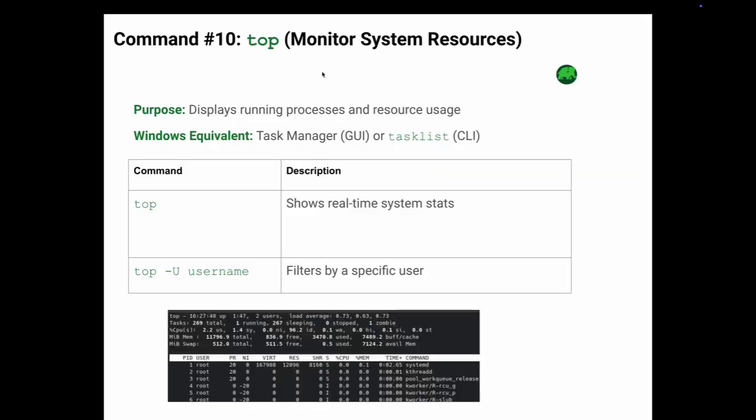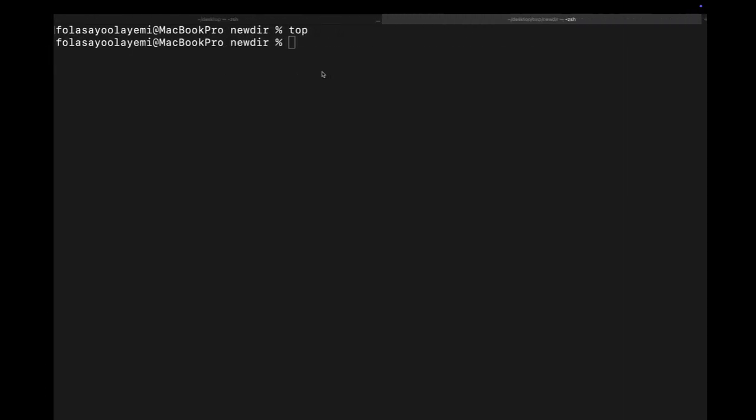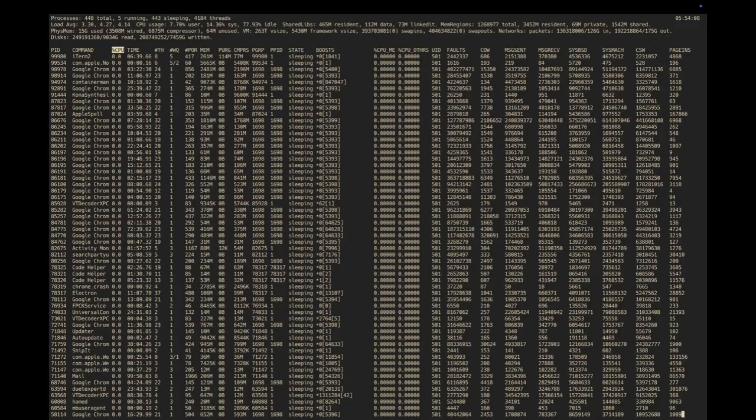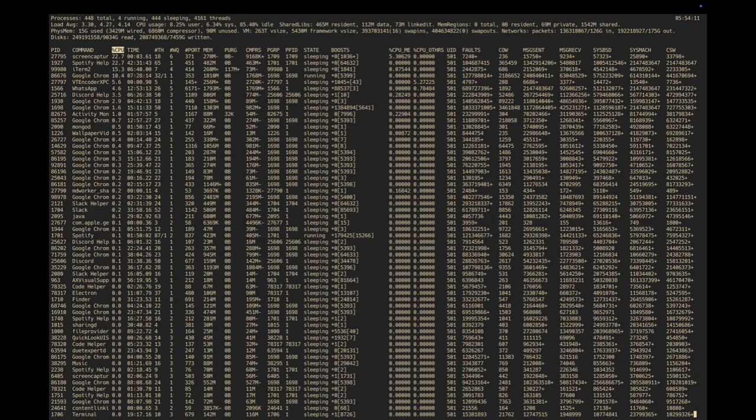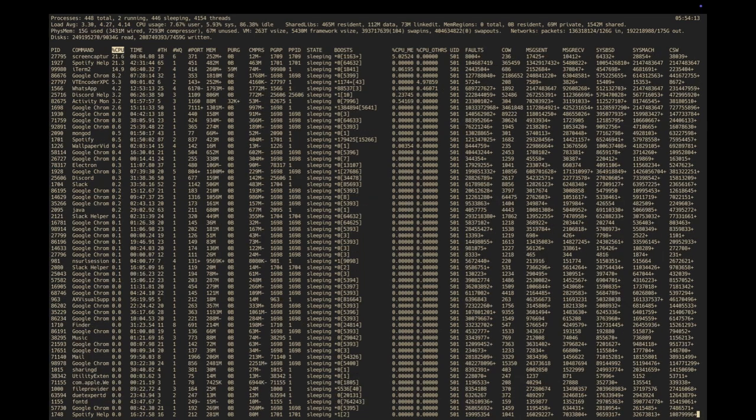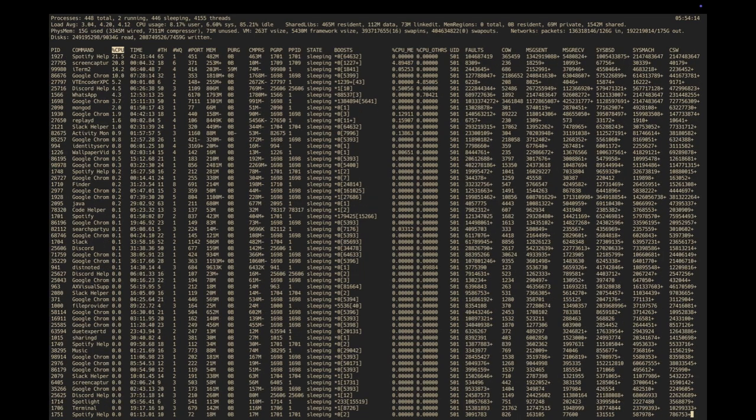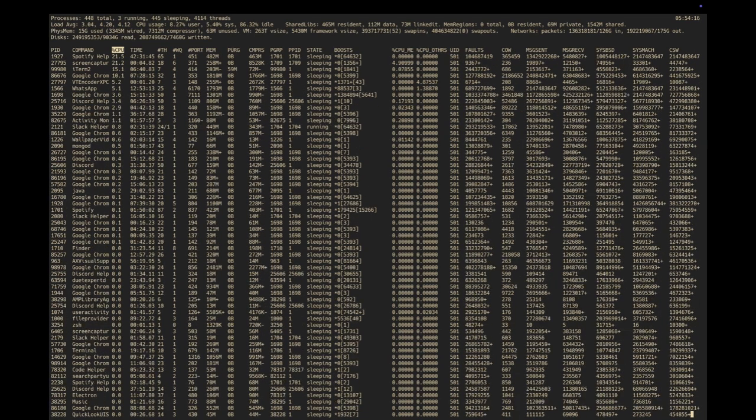If you want to filter by a specific user, use the following command to filter processes by user. So top, we have the following users. You can see we are filtering the processes by a specific user.